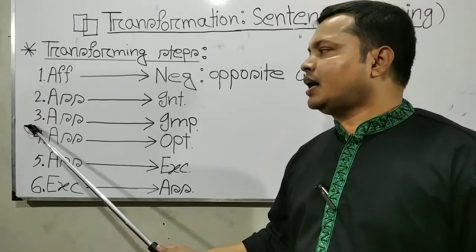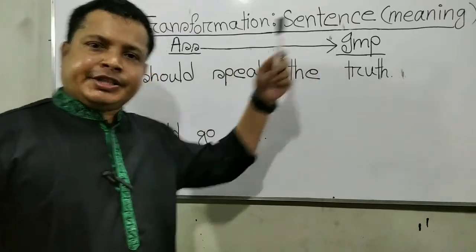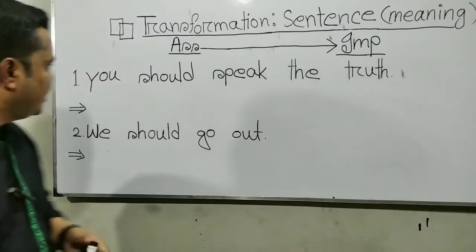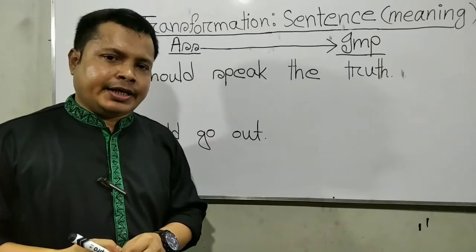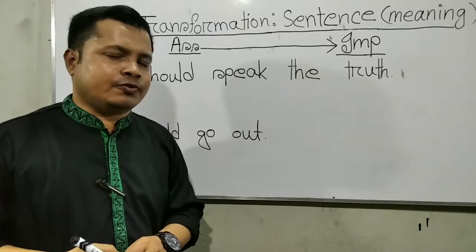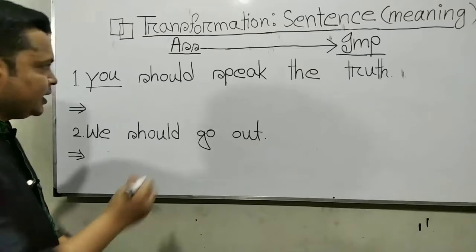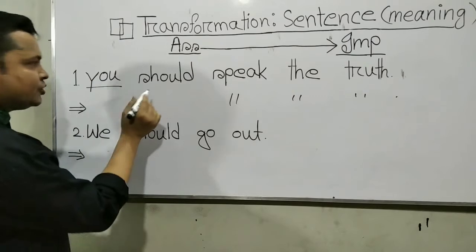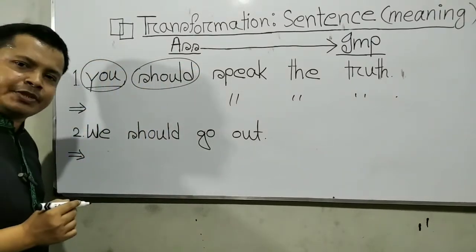Now let's see the examples of assertive to imperative sentence. Example number 1: You should speak the truth. Here we use second person. In an assertive sentence, when the subject is second person, we follow the structure V1 extension. Here: Speak the truth, full stop. So there is no need for an auxiliary verb or the subject of second person.